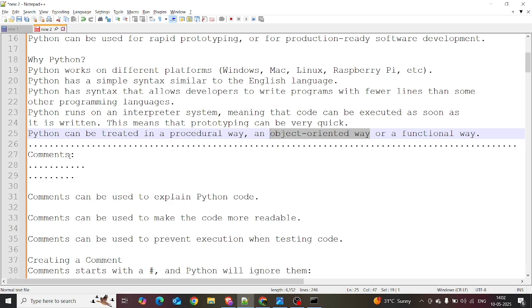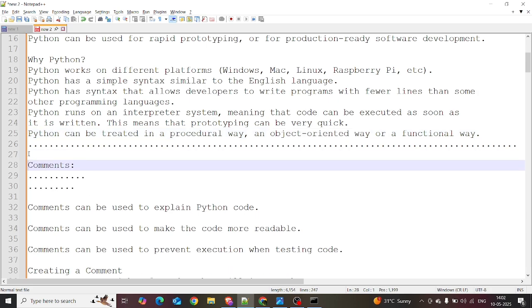Before getting into the video, we want to know something about comments. What is meant by comments? Comments can be used to explain the Python code. Comments can be used to make the code more readable and understandable.